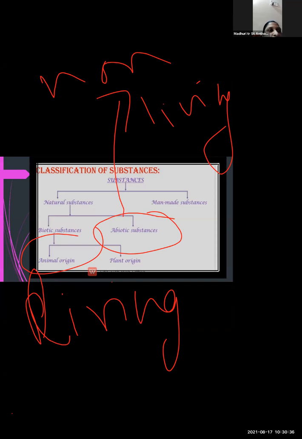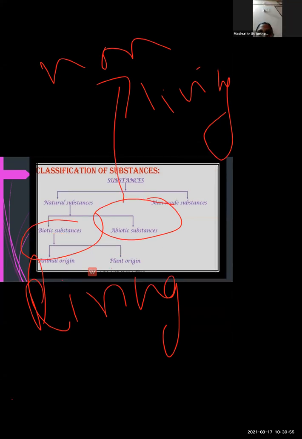जो nature में available है, along with that only substances, the man is trying to give new shape or is trying to produce new things. These are called as man-made substances. Okay, so I hope you have got clearly an idea.